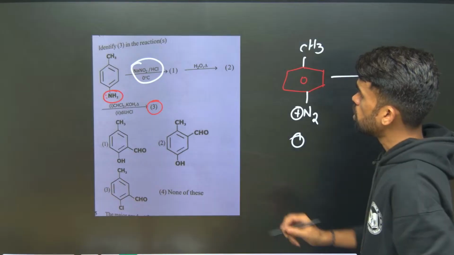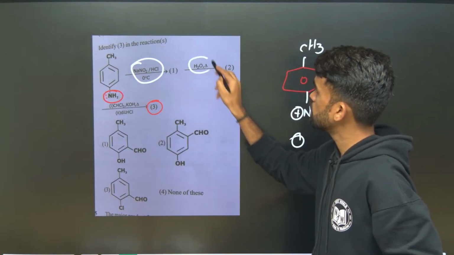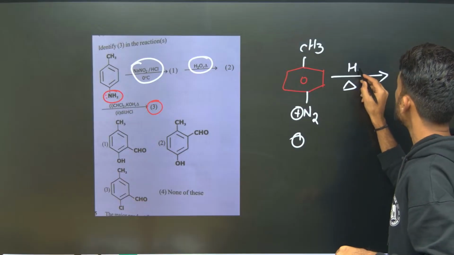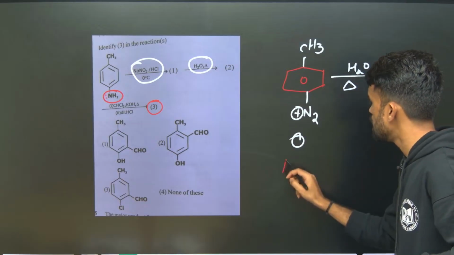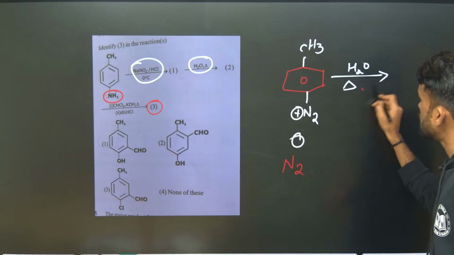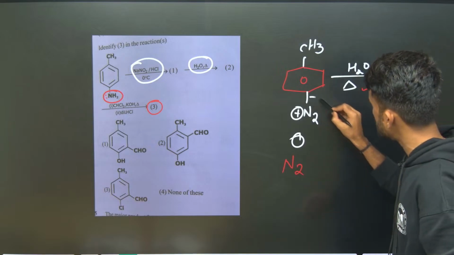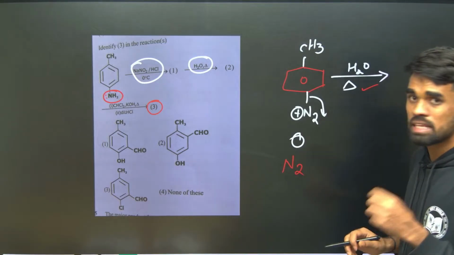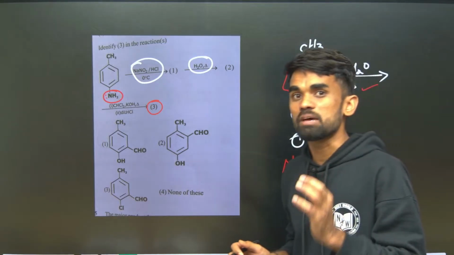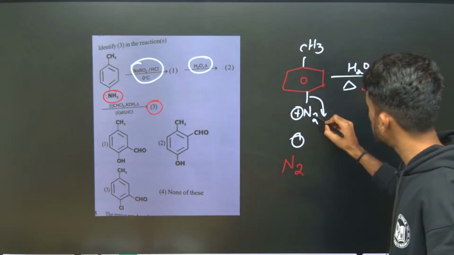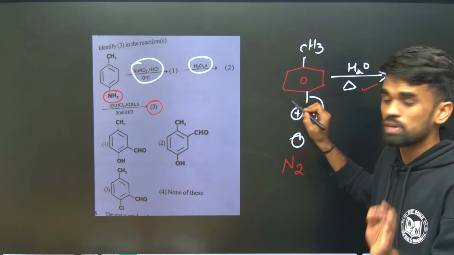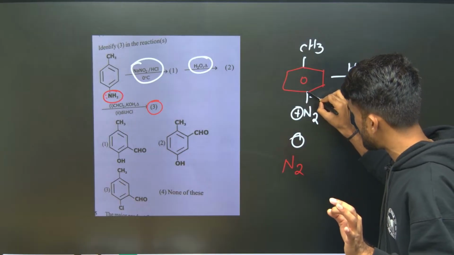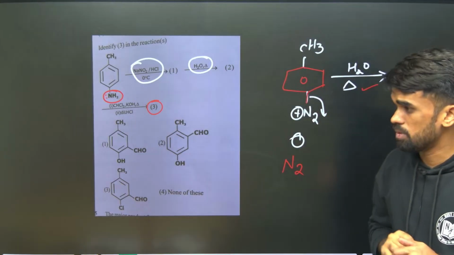After this, here we got 1. Now we need to treat this with water in heating condition. We know N2 gas, nitrogen gas, is a highly stable gas. So whenever we are heating it, nitrogen gas escapes from heat. Now an aromatic nucleophilic substitution reaction takes place, because N2 is going out, taking the sigma bond with it.